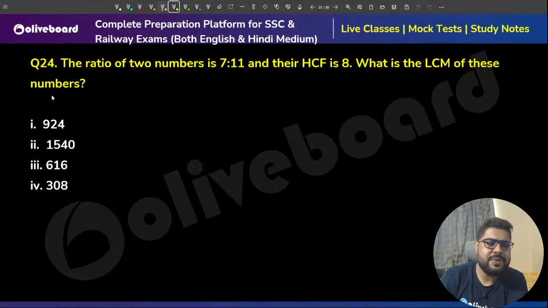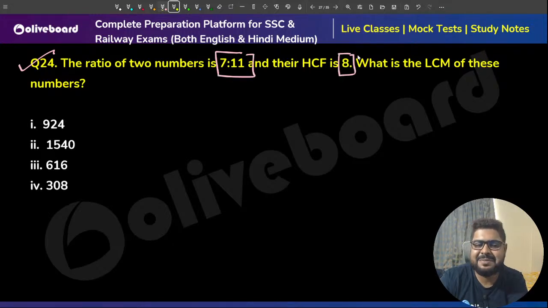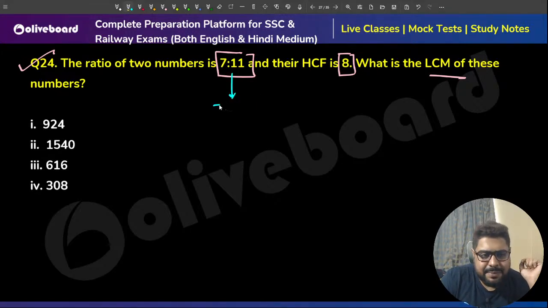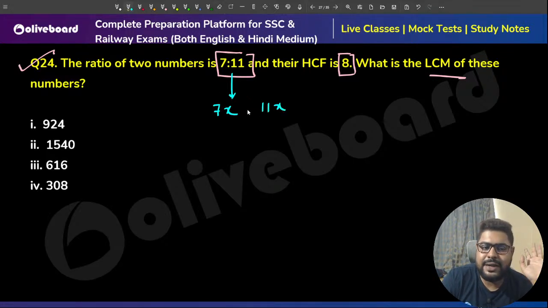Next question. Ratio of numbers 7:11. HCF is this. Achha, very good. LCM of these numbers. Let me just say this: everybody, always think like this if you want to go by basic. So the numbers, I can take 7x and 11x. But.